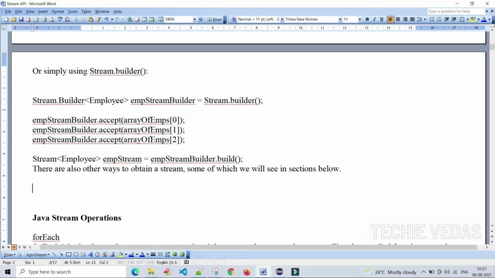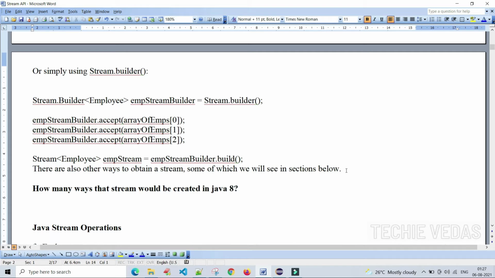Okay, how many ways can a stream be created in Java 8? We can say there are mainly 4 ways.